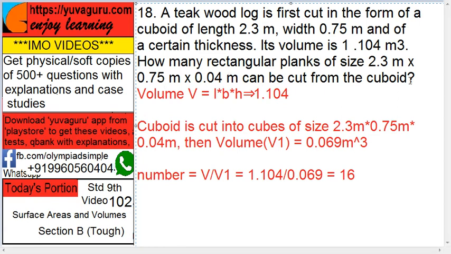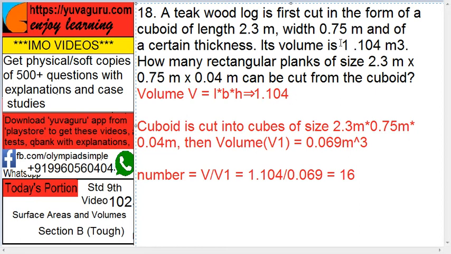See here, very easy. Just divide the volume of this log with the volume of this plank and you'll get the numbers. So volume of this log is given as 1.104. You need not find the height. Some books find the thickness. It's not required at all. So volume equals 1.104.